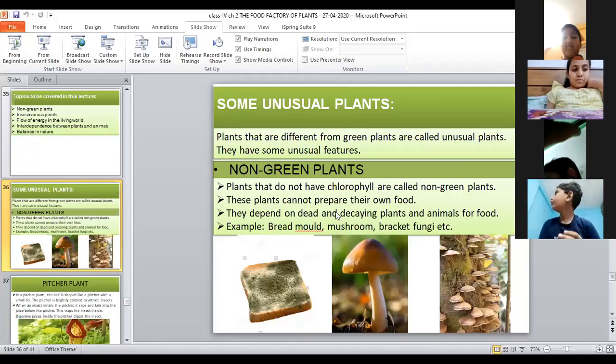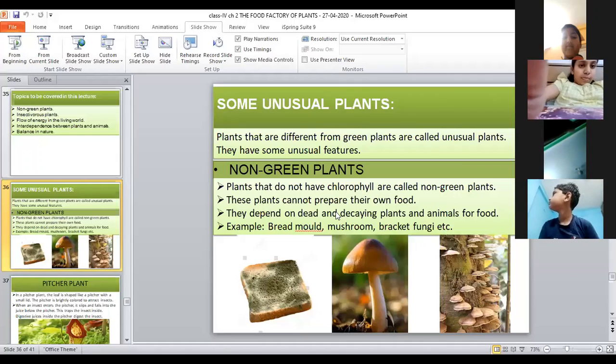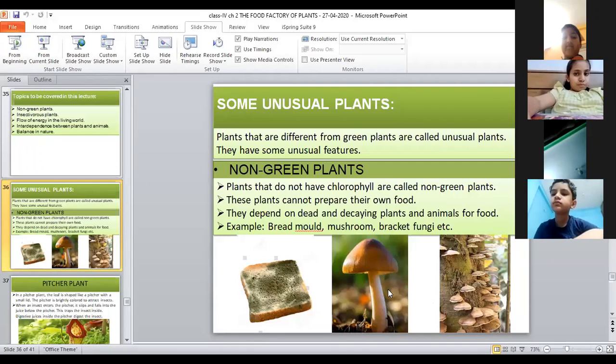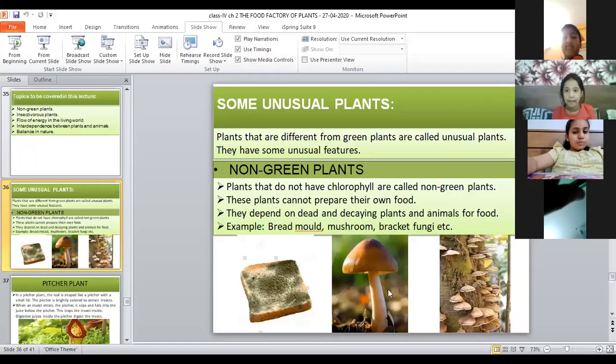And previously, what did we learn? We learned about photosynthesis. What is photosynthesis? What do you mean by photosynthesis? Now, who is going to tell me what is photosynthesis? Yajat. Yes, Yajat. What do you mean by photosynthesis? Fast, bacha, what is photosynthesis? We have already learned about photosynthesis. What is it?